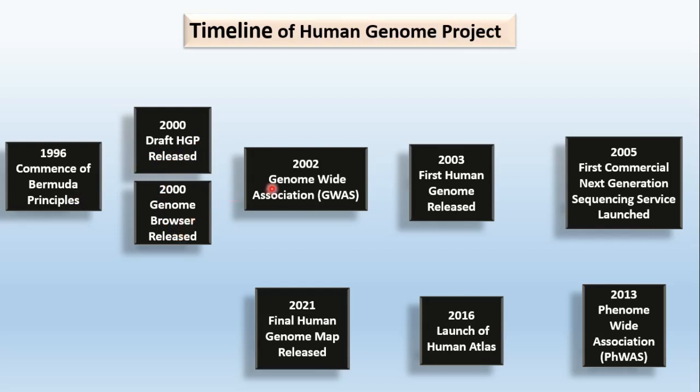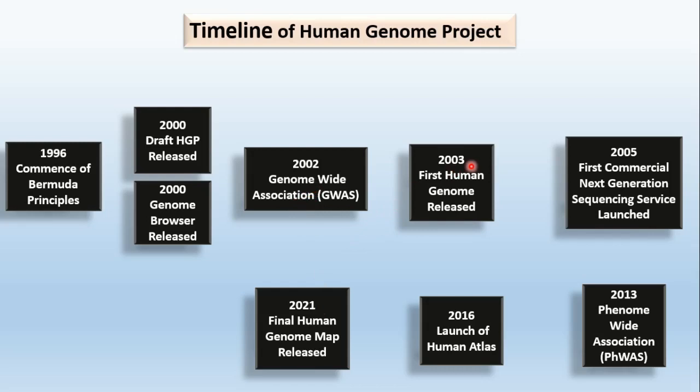Then in 2002, genome-wide association studies began, because now the human genome was with the scientists, so they could play with the genetic sequences, and multiple tools and techniques came into the market. These are known as genome-wide association studies, which study how genetic traits differ.